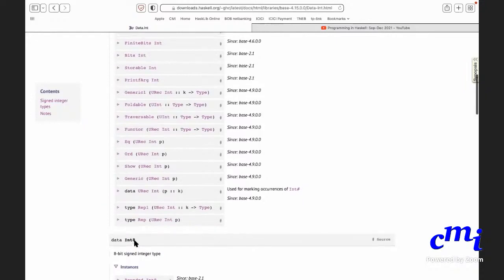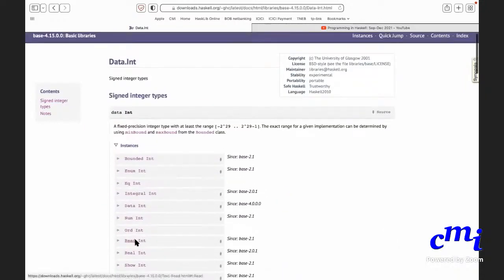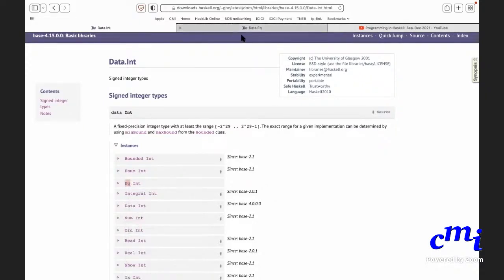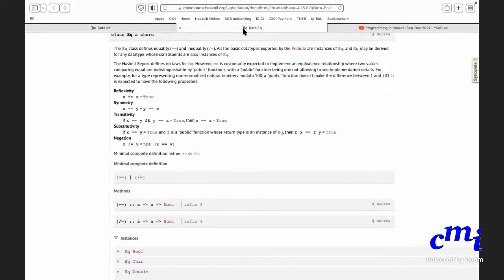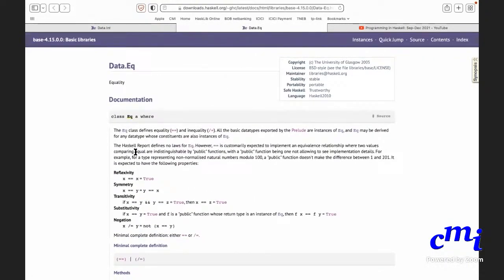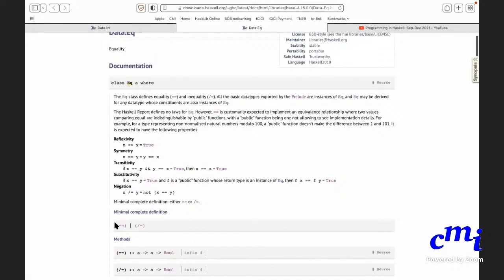Let us just look at some basic things. Even I don't know all these things. Let us first look at Eq. If you click on Eq, that will now talk about the class Eq rather than the type Int. Here they have defined the class for equality. It says minimal complete definition: for a type to belong to the class Eq, it should support either equal to or not equal to.